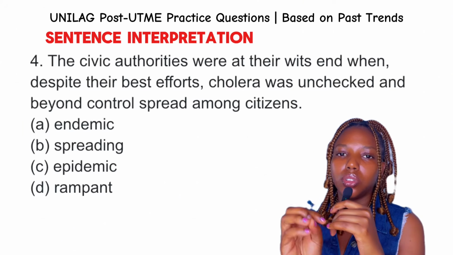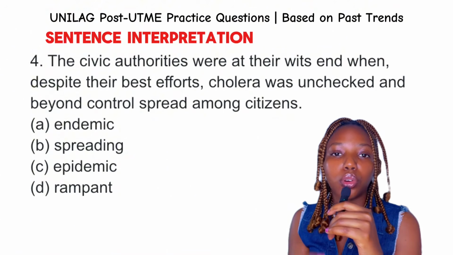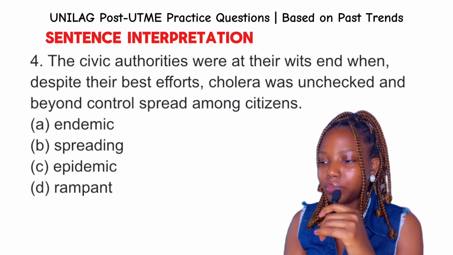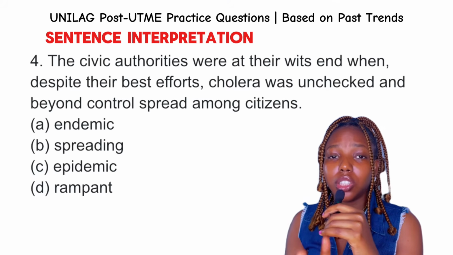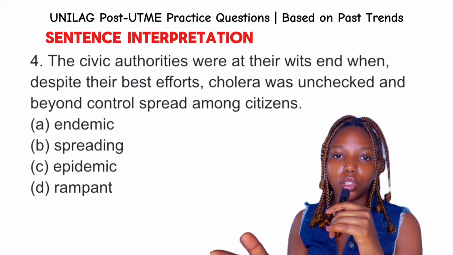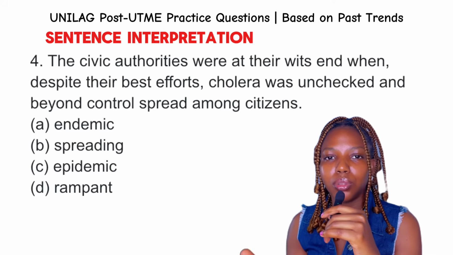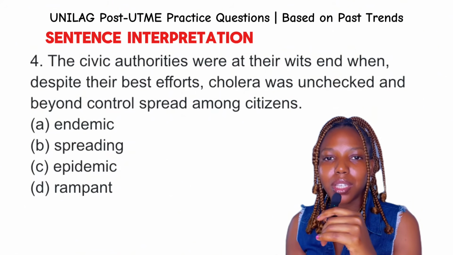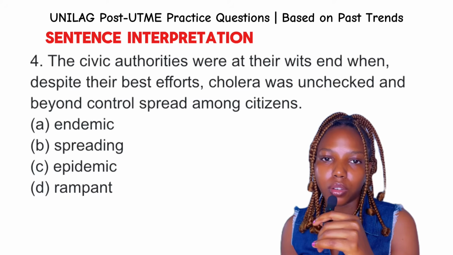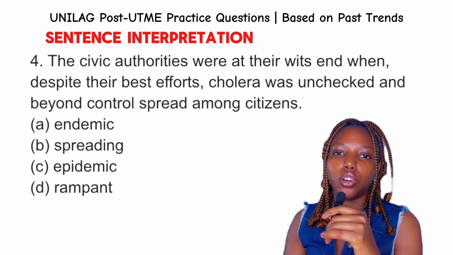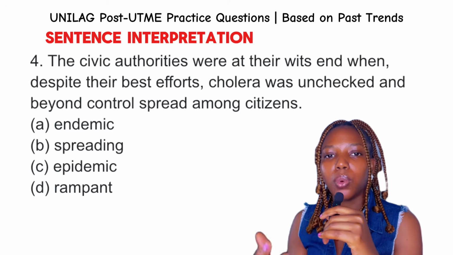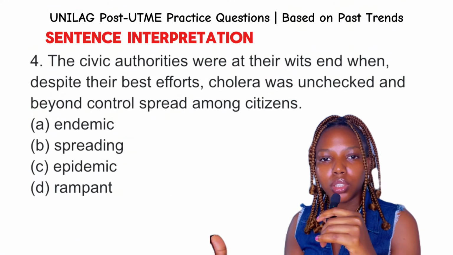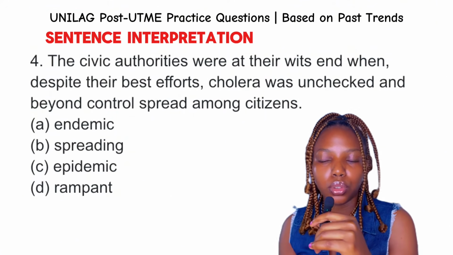Now, this disease is not necessarily spreading uncontrollably. It is just consistently present in that area. When we speak of spreading, it is a general terminology that does not capture the seriousness we are looking for, right? When we speak of epidemic, an epidemic is a widespread outbreak of a disease within a country. So it captures the widespread outbreak, a disease that is growing or getting out of control, right?